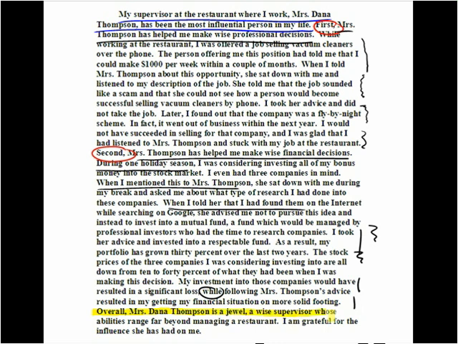Then we have our conclusion to the paragraph. "Overall, Mrs. Dana Thompson is a jewel, a wise supervisor whose abilities range far beyond managing a restaurant. I'm grateful for the influence she has had on me." Notice the unity in this paragraph. All sentences relate to the influence that Mrs. Dana Thompson has had on the writer. No sentences stray from the topic.